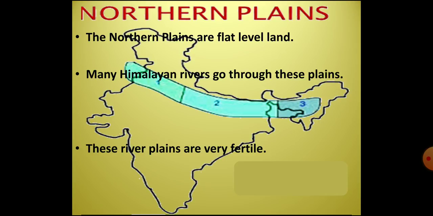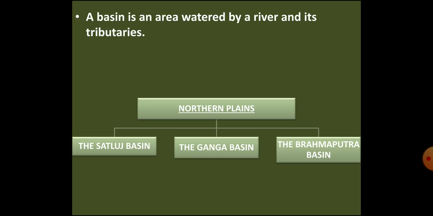These Himalayan rivers are perennial as they have water even in the summer months due to the melting snow and ice. These rivers not only provide water to the northern plains but also bring with them very rich alluvial soil which is very good for growing crops. Because of these factors, children, a wide range of crops are grown in the northern plains. Now let's talk about the river basins of the northern plains.